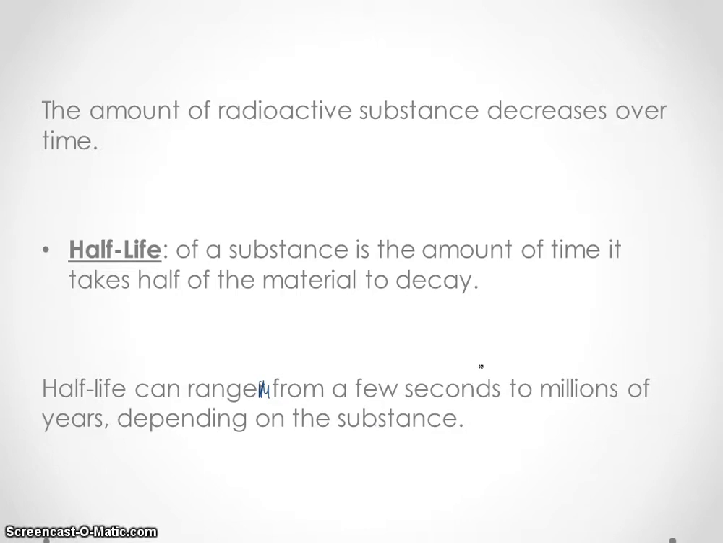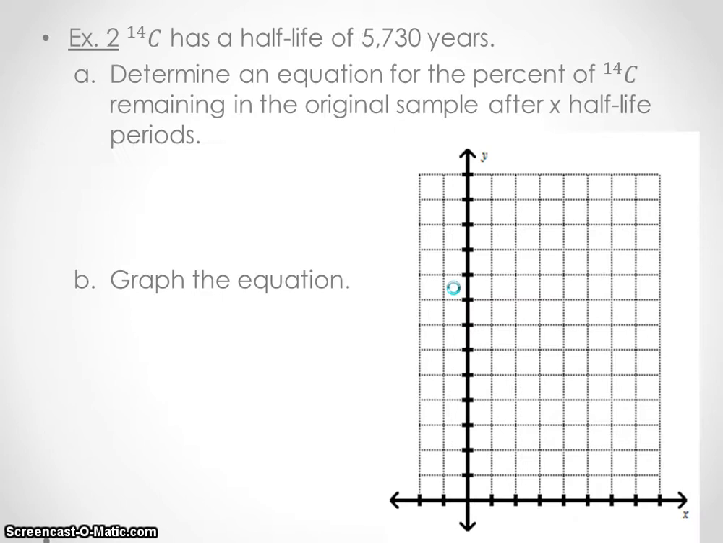What does this have to do with exponential decay? Well, a lot, because we're talking about material decaying here. Example 2 says C14 has a half-life of 5,730 years. Part A says determine an equation for the percent of C14 remaining in the original sample after x half-life periods. So we're going to use our original f(x) = a * b^x.